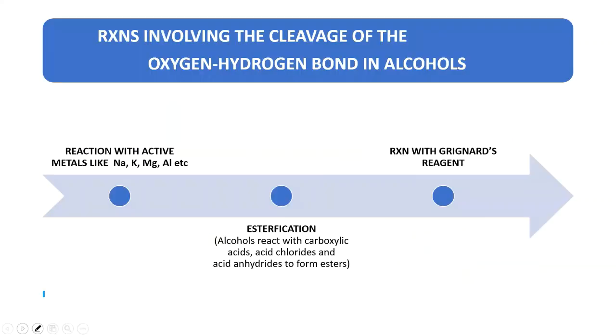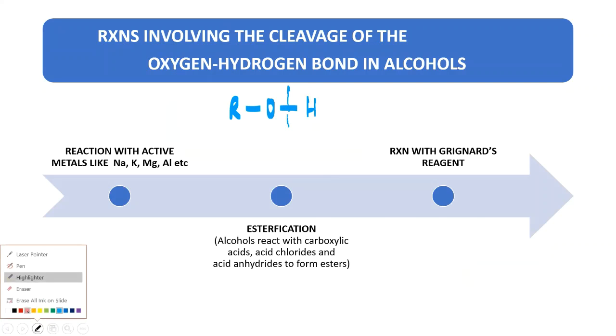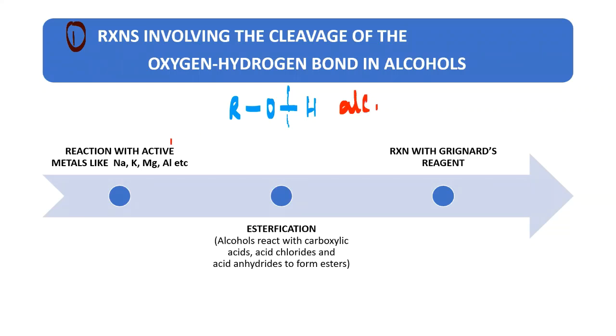The first type we have here is reactions involving the cleavage of the oxygen-hydrogen bond in alcohols. So let's take an alcohol here, and we have to break this particular bond. The OH bond we have to cleave. Cleave means to break. In this first category of reactions, where we are breaking the OH bond in alcohol, we have three subtypes.